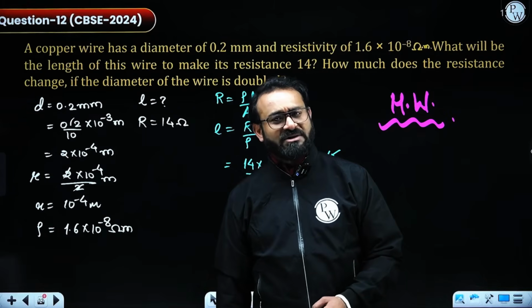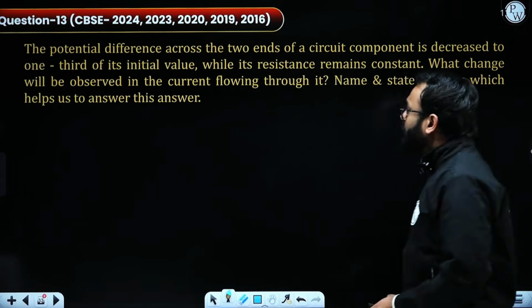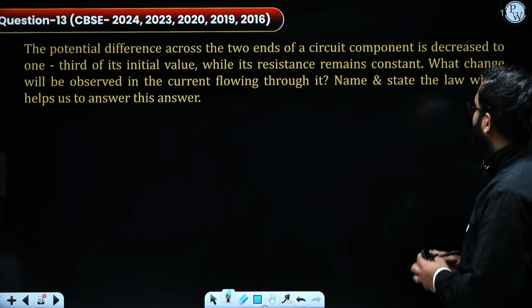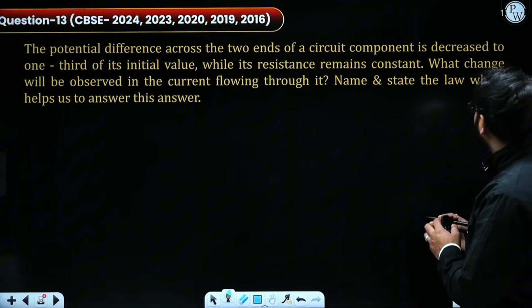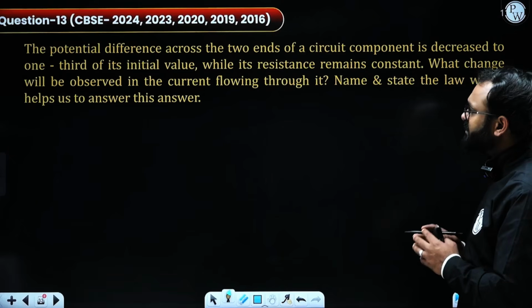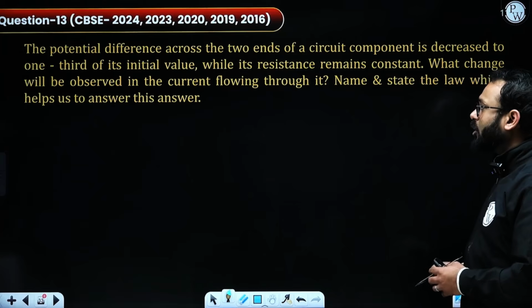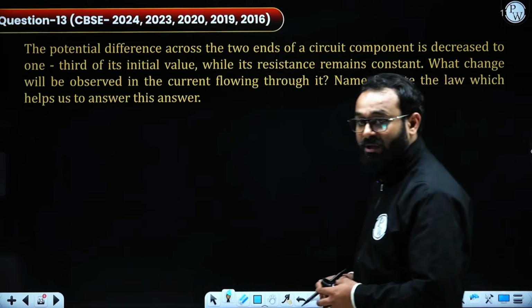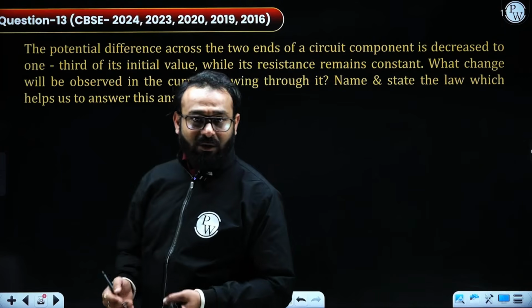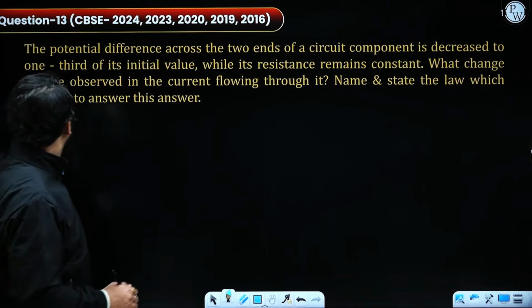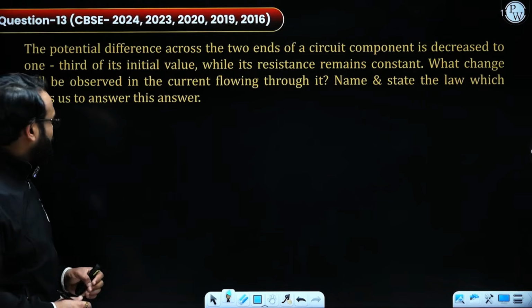Now proceeding towards the next question, which says the potential difference across the two ends of the circuit component is decreased to 1/3 of its initial value while its resistance remains constant. What change will you observe in the current flowing through it? Name and state the law that helps us to answer this particular question.